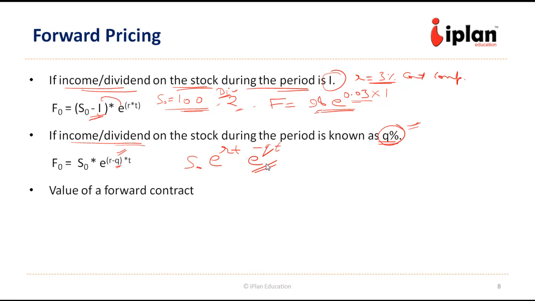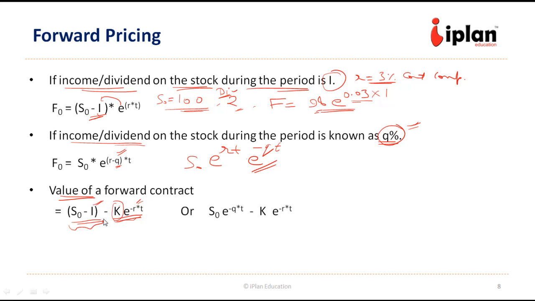Then based on that, the value of the forward contract can be said as S0 minus I minus K into e to the power minus RT. This is when the income is given. So ideally this should be equal at the time of initiation of the forward contract, but as we move ahead in time, this forward value and the spot value might change.